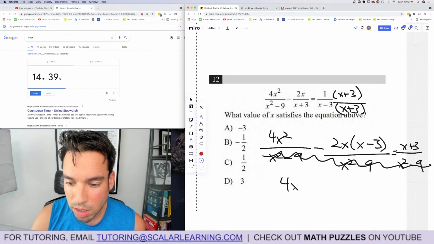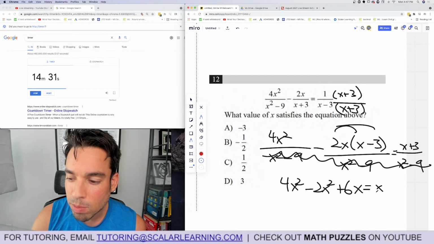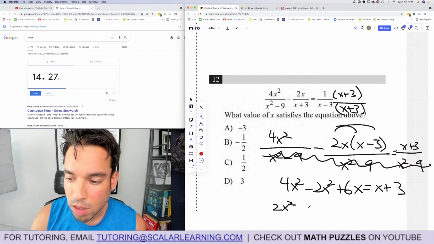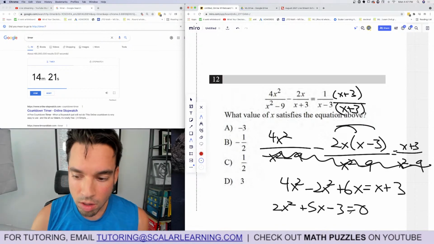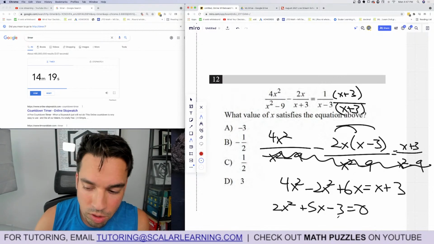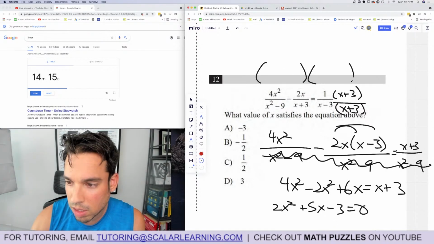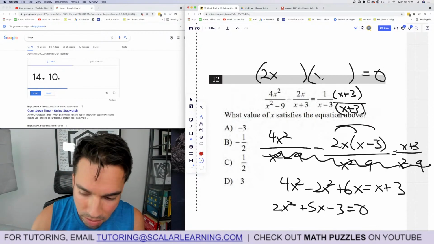Now I have 4x squared. Let's combine some steps. We'll distribute. Don't forget that negative. So it's negative 2x squared plus 6x equals x plus 3. 4x squared minus 2x squared is 2x squared. Let's subtract x in one move. So that's 6x minus x is 5x. Subtract 3. Okay, we could use the quadratic formula, but I think I can factor it. So this is a hard one because of the leading coefficient, but I think we can do it without doing the star method, but you can use the star method if you want.